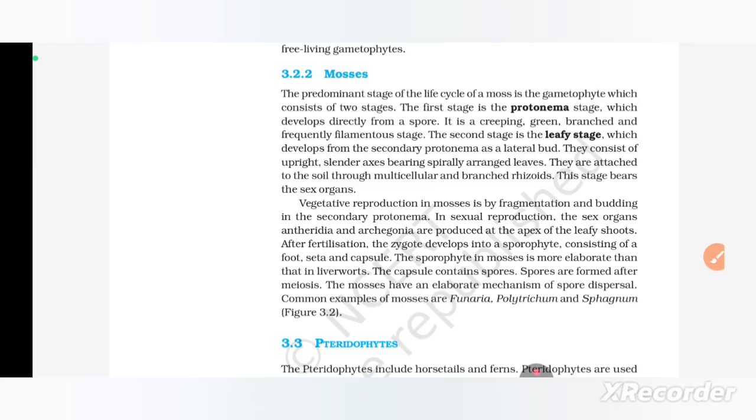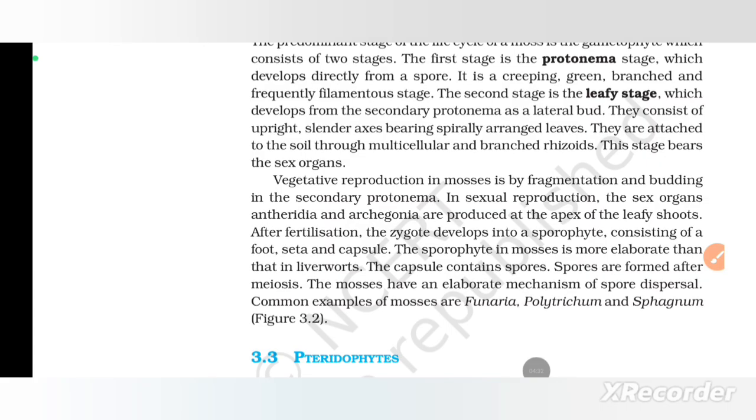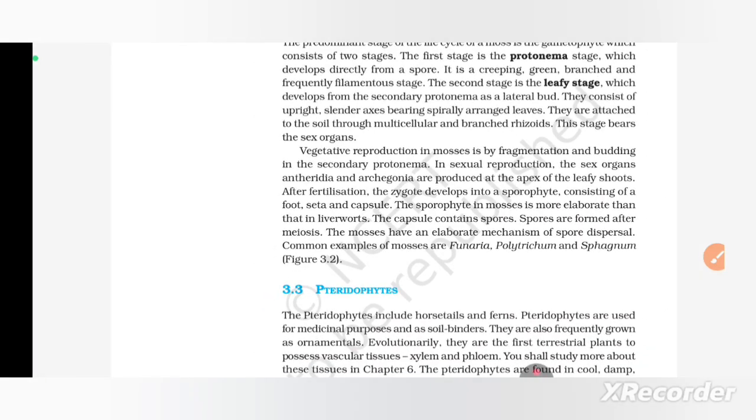Vegetative reproduction in mosses is by fragmentation and budding in the secondary protonema. In sexual reproduction, the sex organs antheridia and archegonia are produced at the apex of the leafy shoot. After fertilization, the zygote develops into a sporophyte, consisting of a foot, seta and capsule. The sporophyte in mosses is more elaborate than that in liverworts. The capsule contains spores. Spores are formed after meiosis. The mosses have an elaborate mechanism of spore dispersal. Common examples of mosses are Funaria, Polytrichum and Sphagnum.